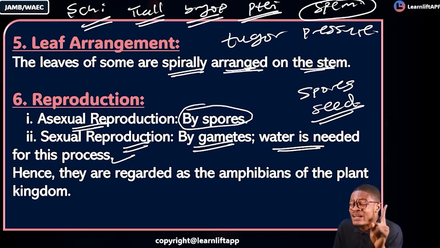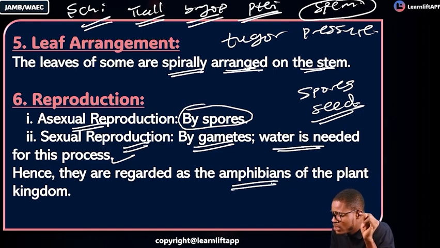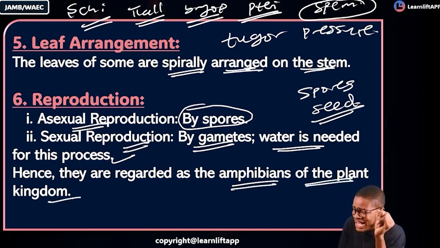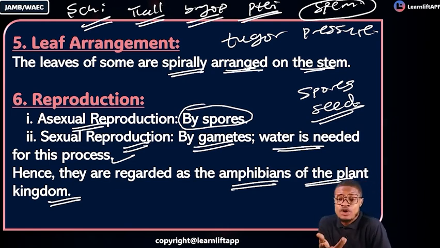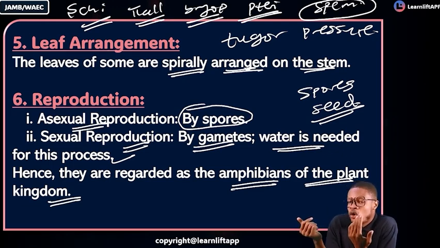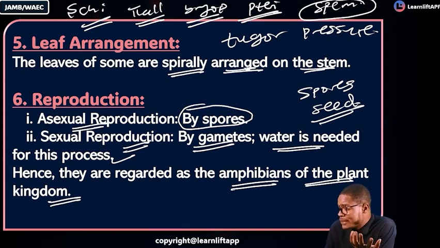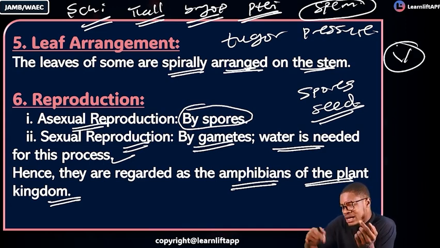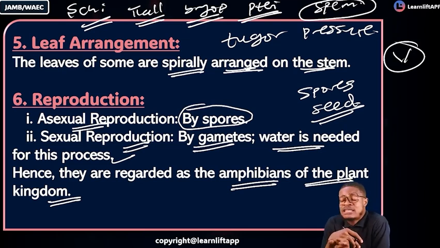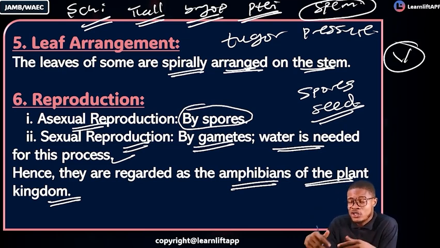Hence, because they require water in their sexual reproduction, they are called the amphibians of the plant kingdom. You know your amphibians, right? A good example of amphibians is under the vertebrate animals, as you will meet the classes shortly. Under the amphibians, that's where we have things like your toad, your frog, your salamanders, your newts. All of these are amphibians.